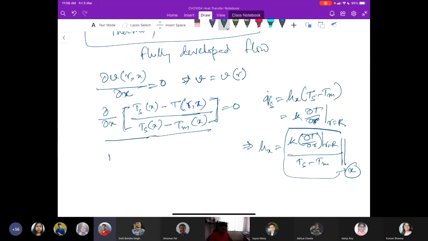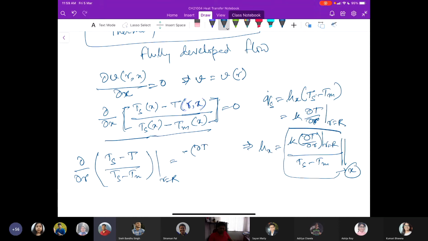Now say we do the derivative of Ts minus T with respect to r at r equals capital R. What will happen?